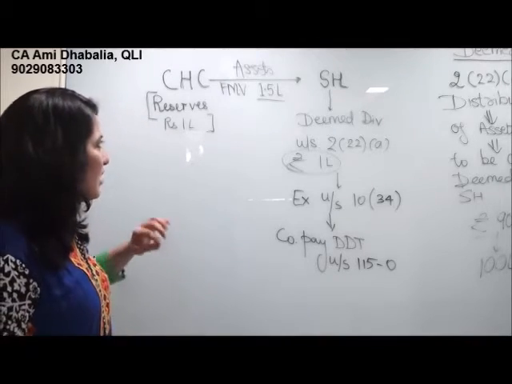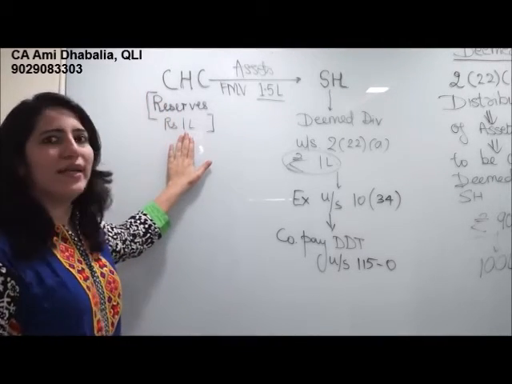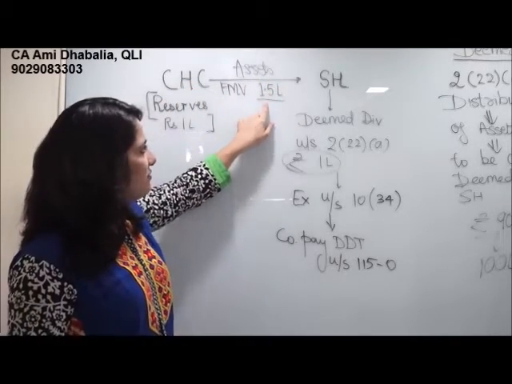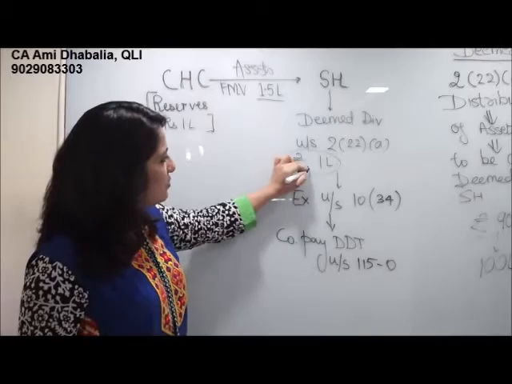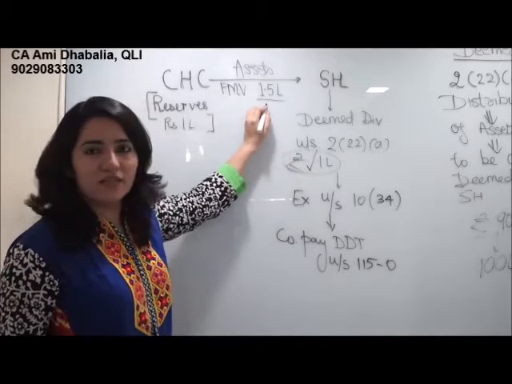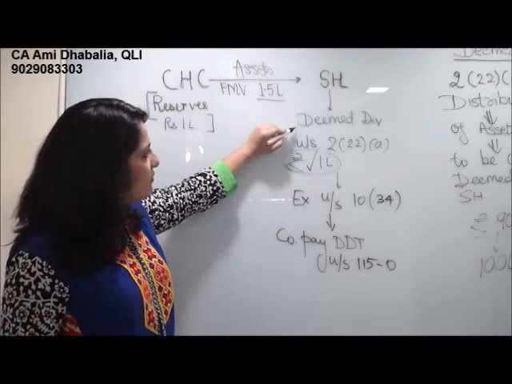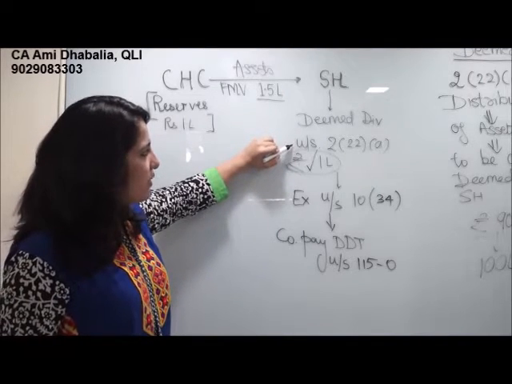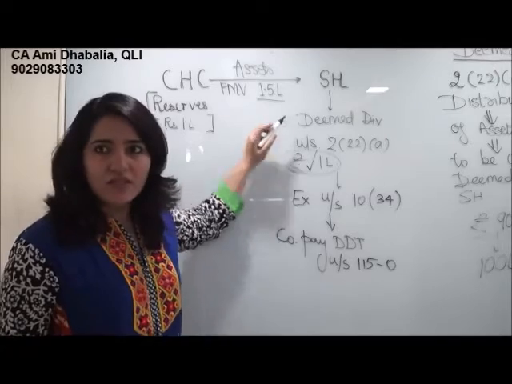In our case, accumulated profit of the company is only 1 lakh. So, even if the company is transferring an asset worth 1.5 lakhs, taxability is only 1 lakh and not 1.5 lakhs. So, the shareholder will be taxed for 1 lakh rupees under section 2(22)(a) as a deemed dividend in the head income from other sources.